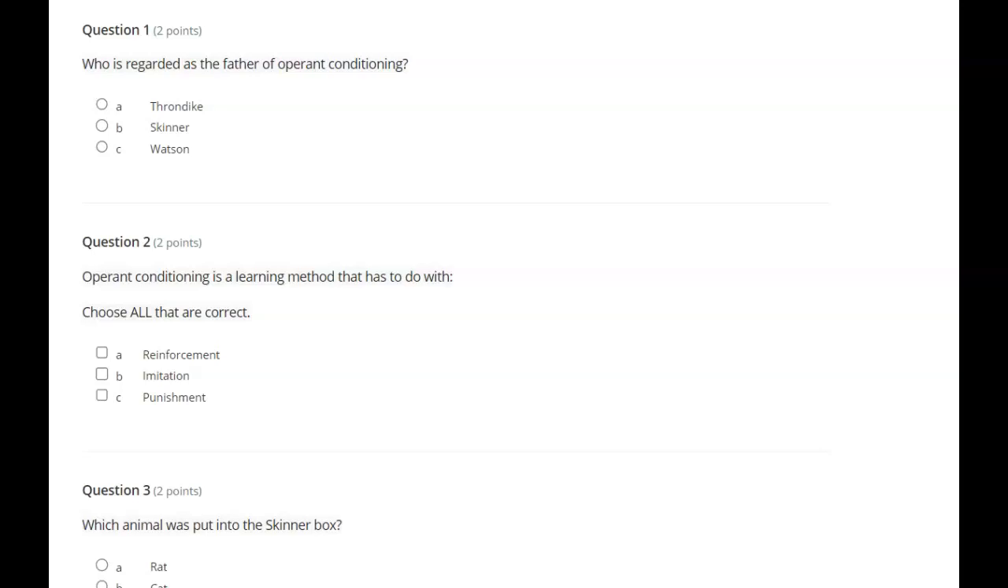Who is regarded as the father of operant conditioning? A. Thorndike, B. Skinner, C. Watson. Operant conditioning is a learning method that has to do with... choose all that are correct. A. Reinforcement, B. Imitation, C. Punishment.